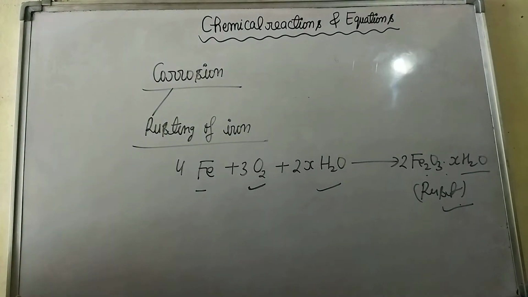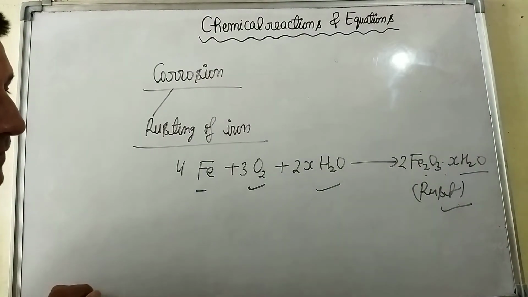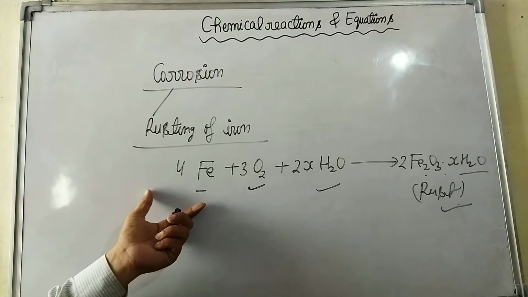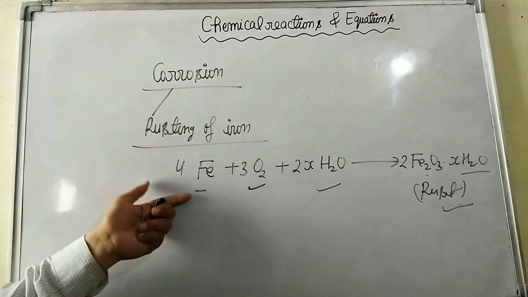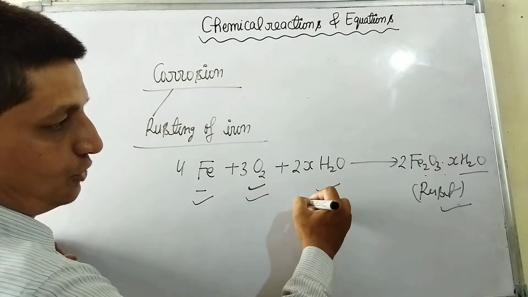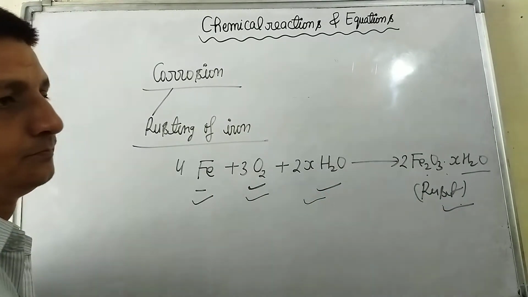It's called rusting of iron. This is the reaction related to rusting of iron: iron reacts with oxygen and moisture of air to form rust.